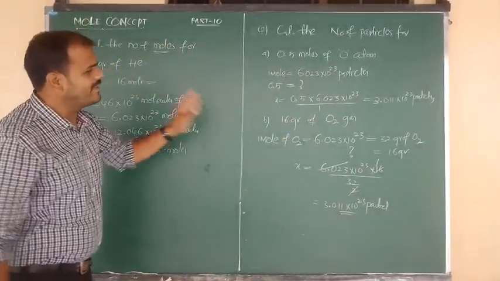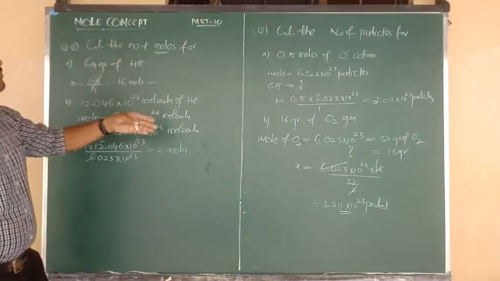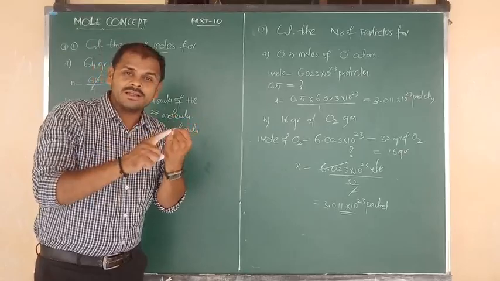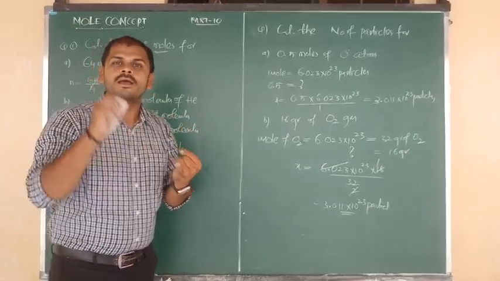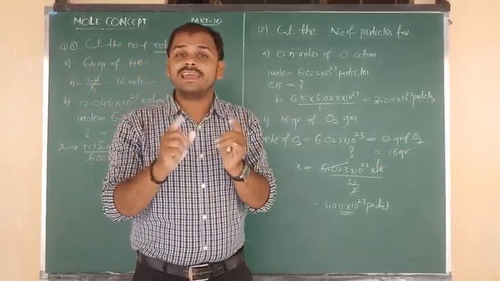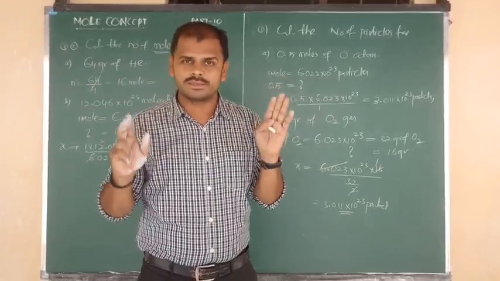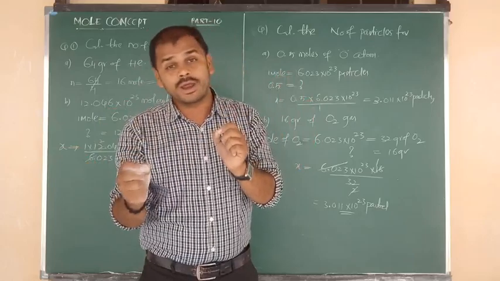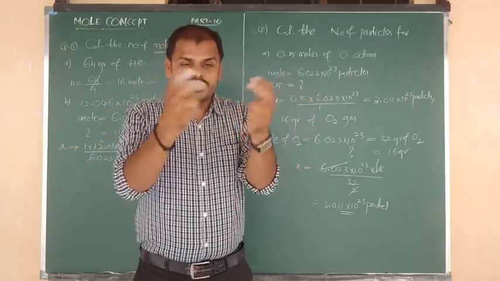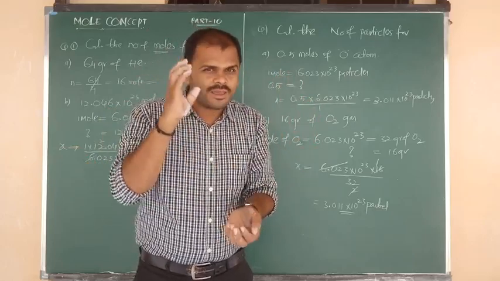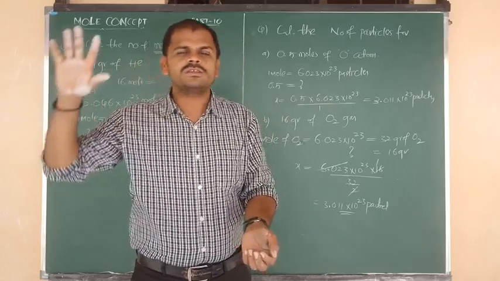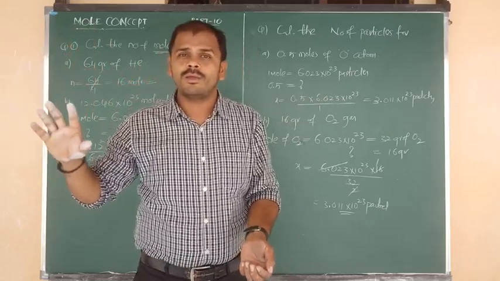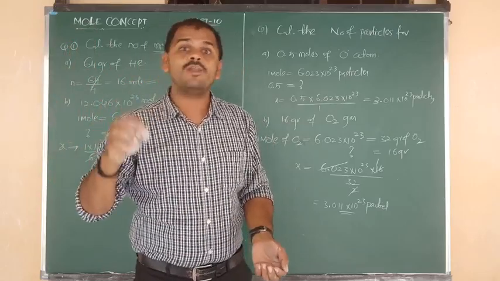Okay. In that manner, we can calculate the number of moles and the number of particles by using only 3 concepts. 1 mole of any substance contains Avogadro's number of particles, maybe atoms, ions or molecules. 1 mole of any substance contains a fixed molar volume of 22.4 liters. And 1 mole should contain the molar mass in grams.